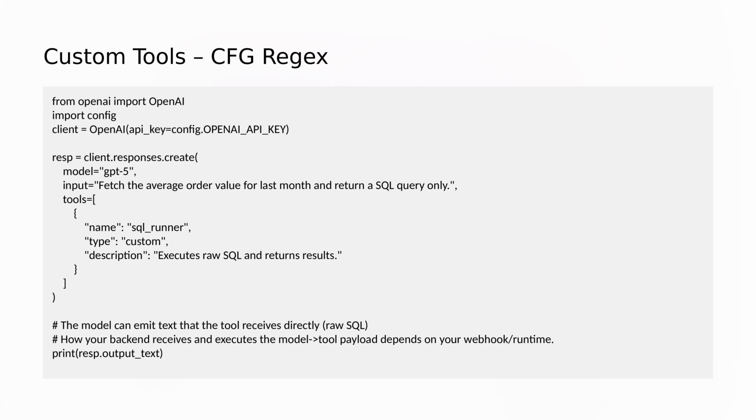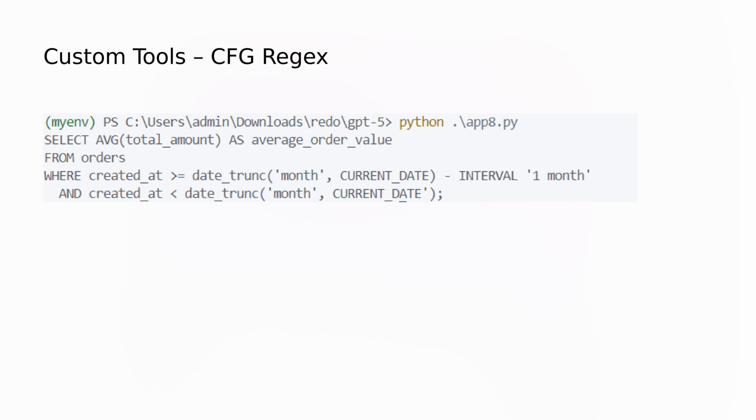This example generates a raw SQL query that calculates the average order value for last month via a custom tool named SQL Runner. The code sends the prompt, fetch the average order value for last month and return a SQL query only, alongside a tool declaration for SQL Runner. The code outputs a valid SQL statement for the average order value for last month that your backend can directly forward to whatever is going to execute the SQL. This can be very helpful for reporting where the analyst isn't very good or a little rusty writing SQL queries.